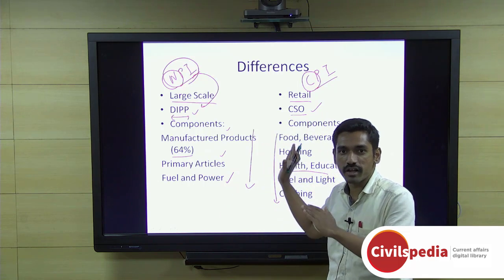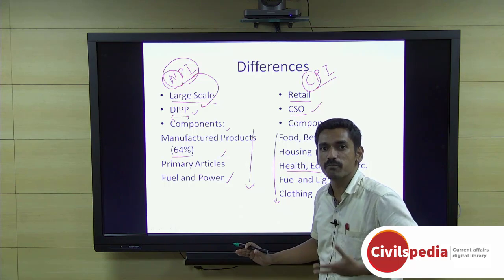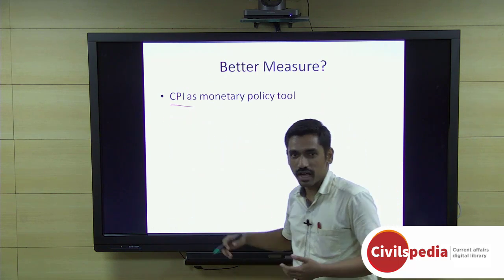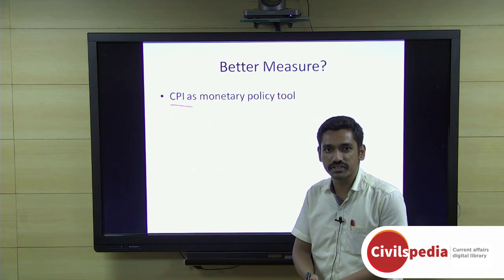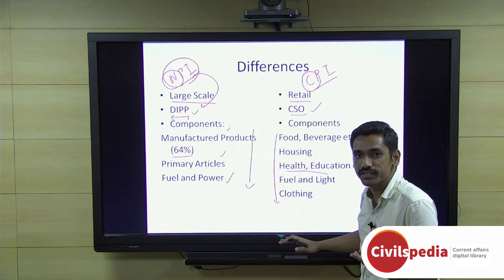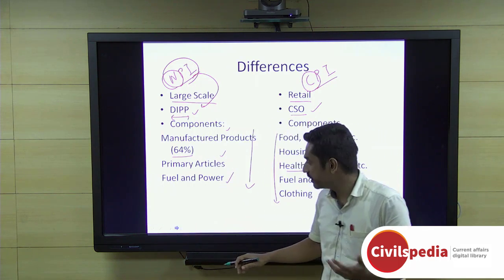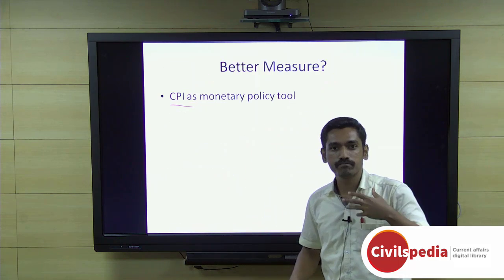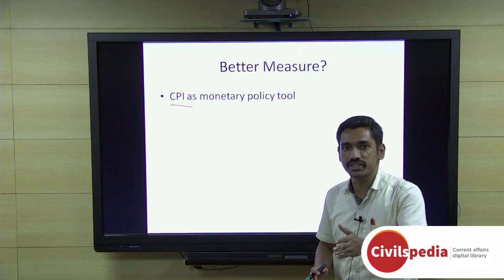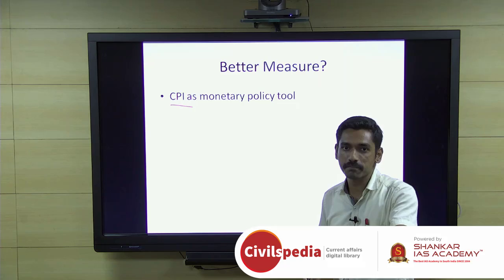Now we have understood that there are two different measures, but from a monetary policy perspective, the more important one is consumer price inflation. I think the reason is already explained in the previous slide: most of the services we see are directly associated with the consumer, and hence CPI is used by the Reserve Bank of India for envisioning their policy for the subsequent quarters and for adjusting their policy rate, which controls the total money supply in the economy.